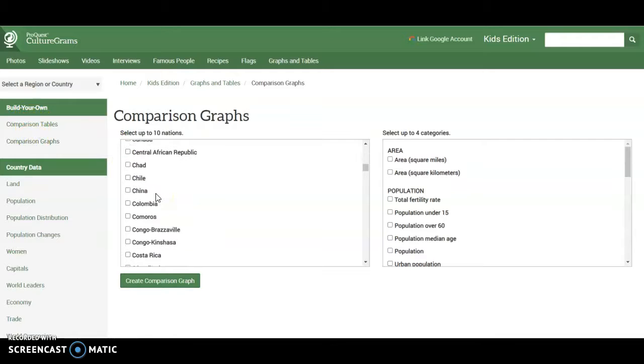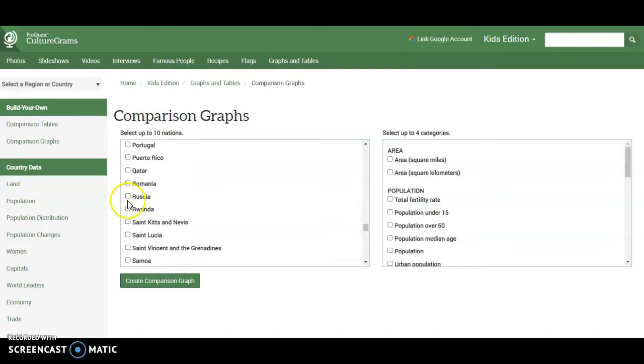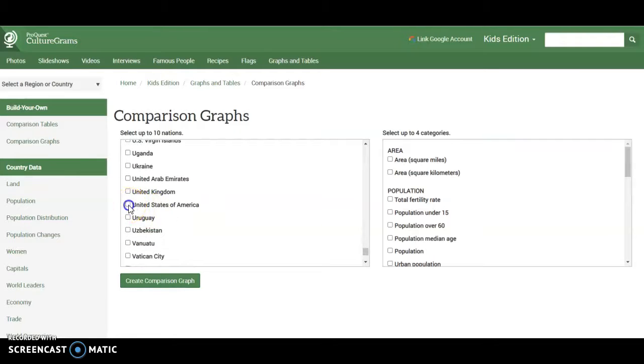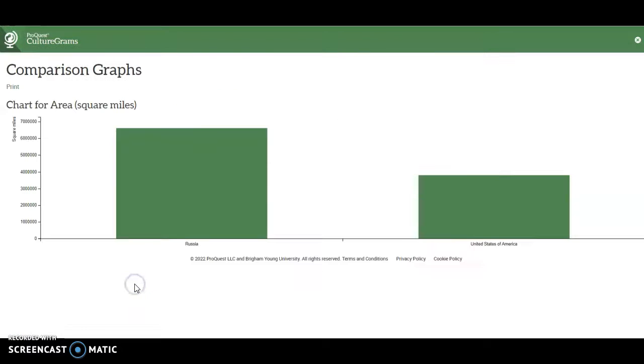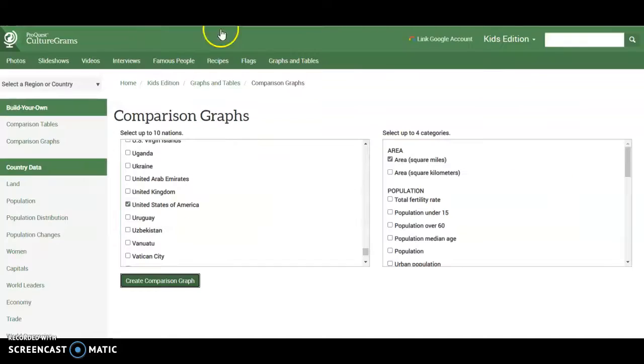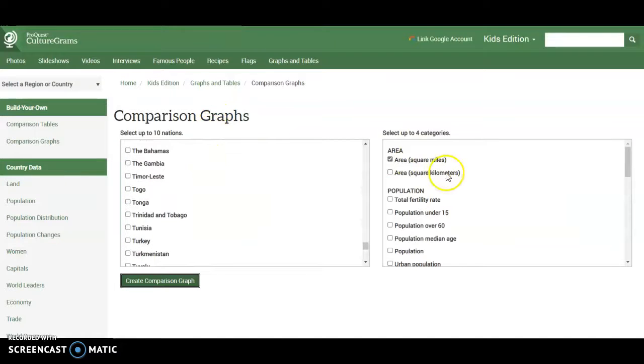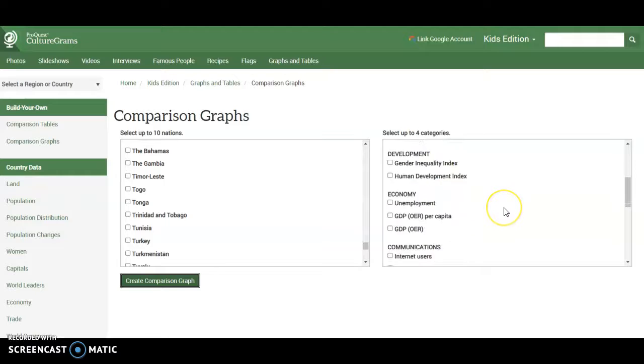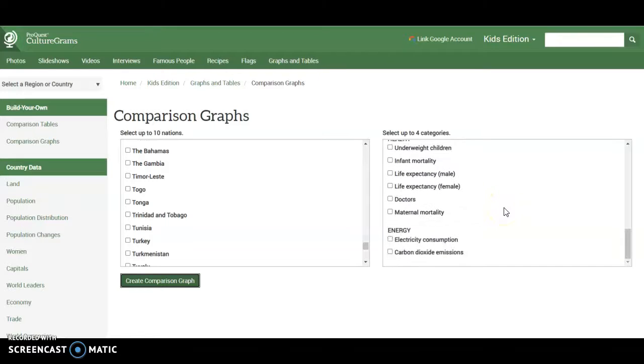So say we want to look at the landmass of Russia versus the United States. We scroll down and find Russia, click it, and scroll down and find the United States of America and click it. We want to see area in square miles. We create that comparison graph and we can see how large Russia is compared to the United States. I think that's a really neat tool for someone that may be doing a project on 2 different countries or comparing different things about countries. So the possibilities here are endless. You can see all the topics that you can compare over here on the right.